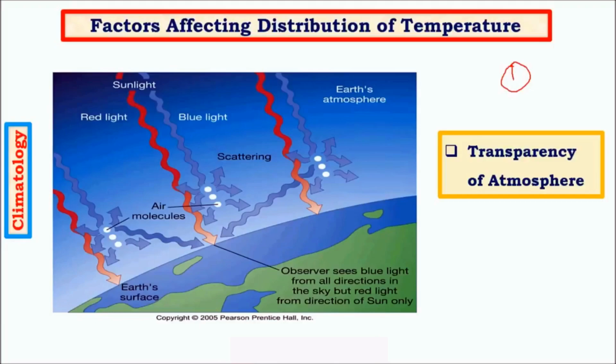Whereas coming to red light, its wavelength is much larger. As a result, it is not influenced by any such obstructing particle and simply enters directly, hitting the earth. As a result, there is no scattering of red, and that is why we don't see red except when we look at the sun. This is because only the sun's rays are coming directly towards us, that is, only red light from the sun is coming straight towards the earth, whereas other colors get scattered, especially blue, at a very high range. So this is the explanation behind the blue color of the sky, and I'll give a detailed account about scattering and other optical phenomena when I explain this section in general science.